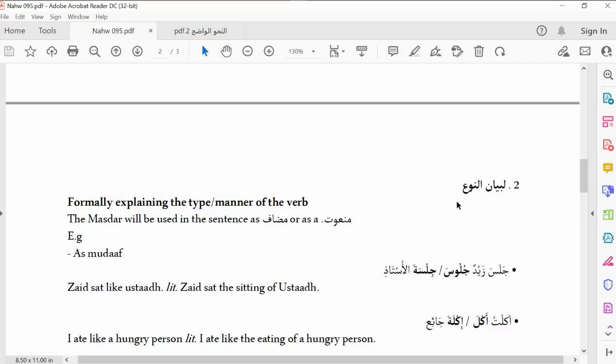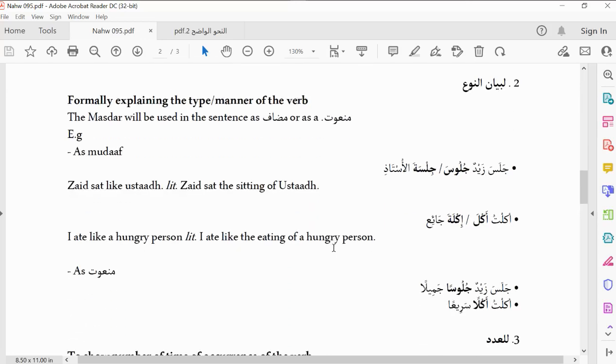For instance, look at julus now in Arabic, jalasa. People can sit in different forms. Even the Arabic language itself has different names for sitting. We have sitting we call iftirash, we have sitting we call ikra, we have sitting we call tawarruk, we have sitting we call ihtiba. We have different types of sitting. So that's one of those things maf'ul mutlaq will help us to do. So we have li bayani naw'i, explaining the type or manner of the verb.